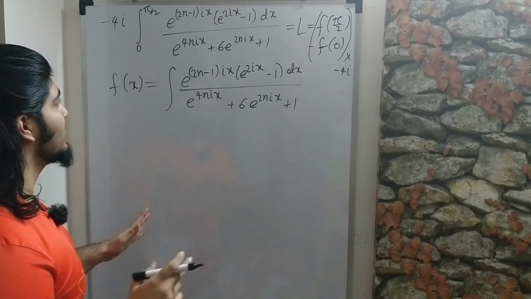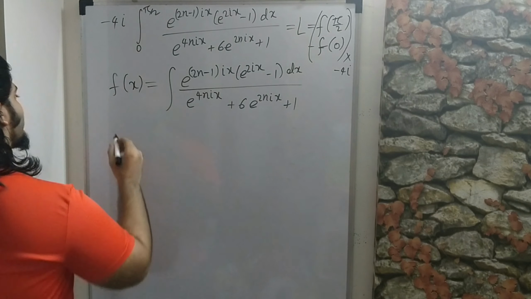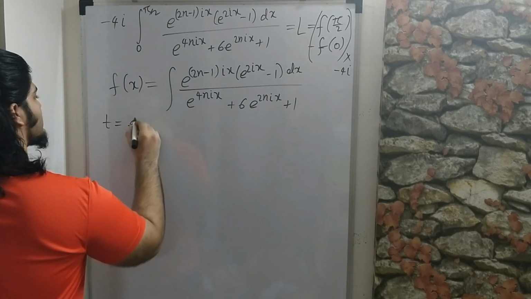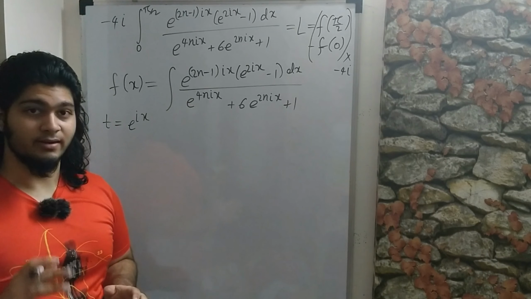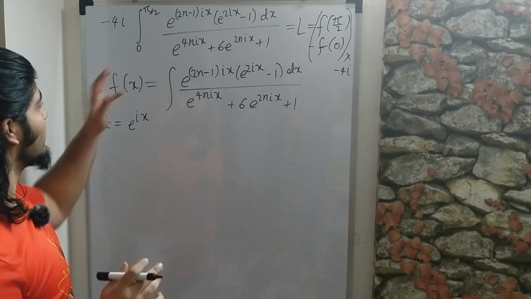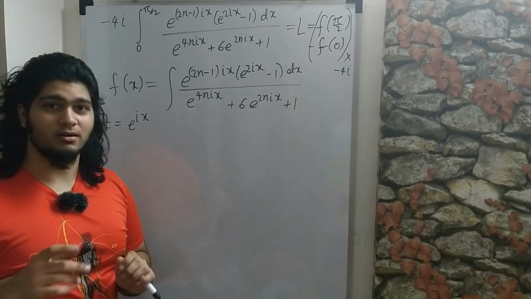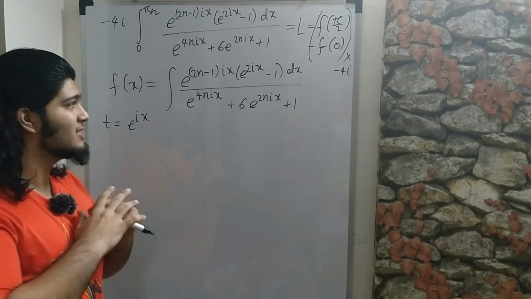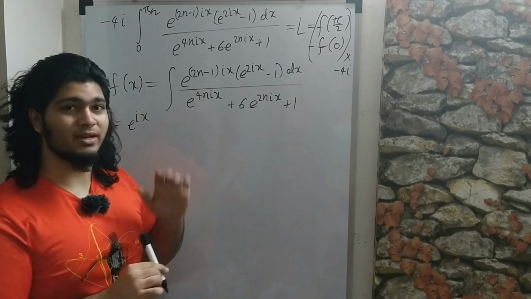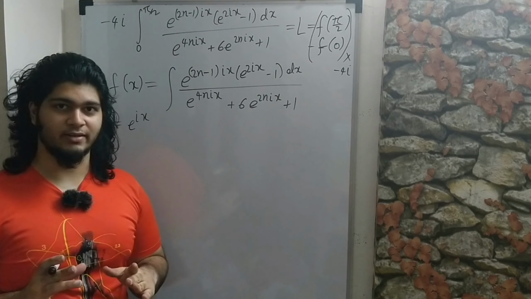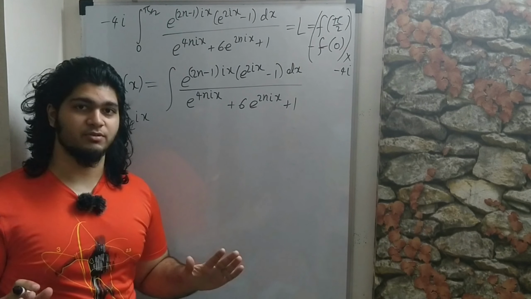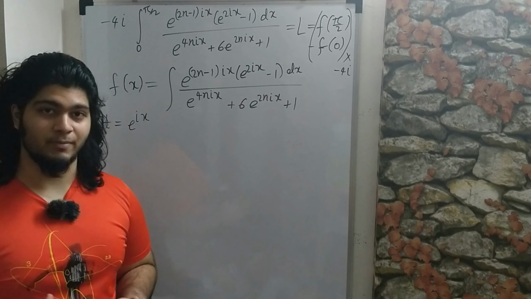As I said previously, a substitution of, let's say, t equals e to the ix will simplify this greatly. And right now, since we are not worried about the bounds and we are not worried about integrating over a path, we are just making a substitution to try and figure out the antiderivative, and in the end, once we do figure out the antiderivative, we are going to undo all the substitution, so we don't need to worry about complex analysis.